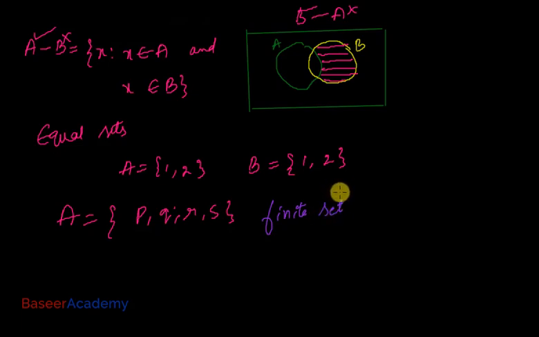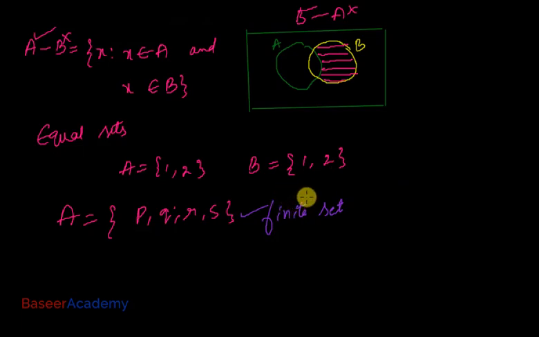This is known as a finite set. A set is called a finite set if it is possible to express the number of its elements as a definite whole number. I can obviously count the number of elements in set A. The number of elements in set A is 4. So this is an example of a finite set.